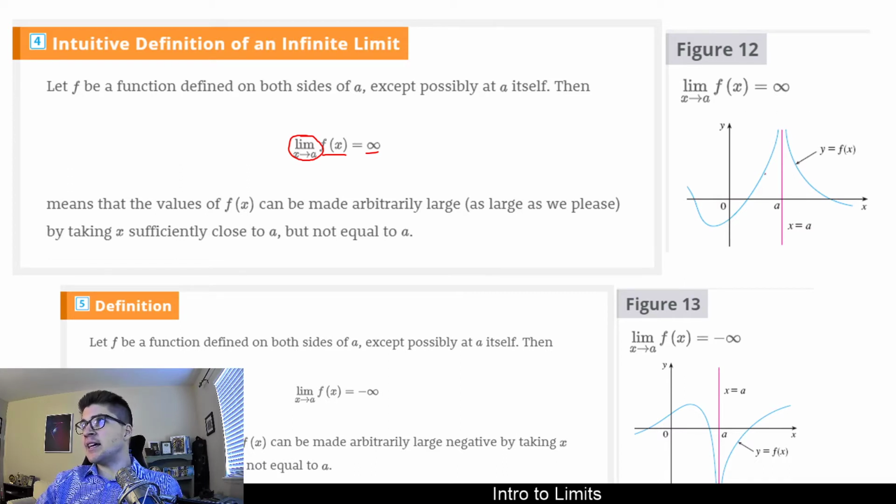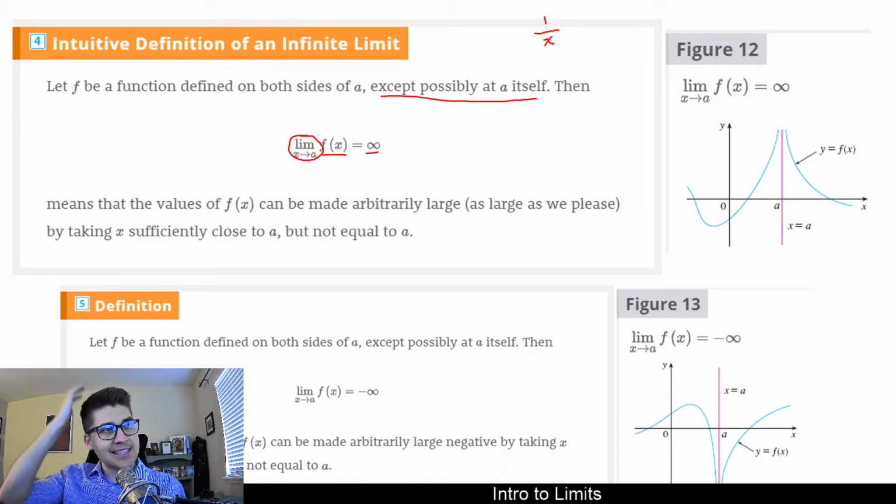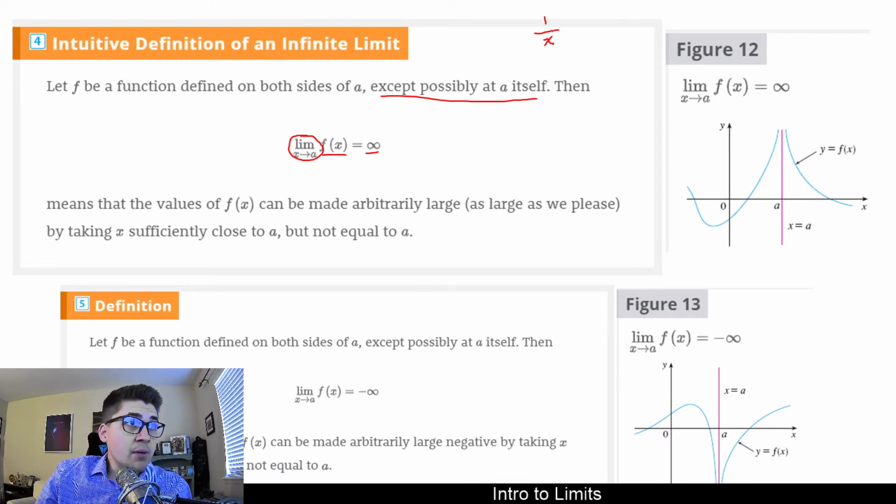But looking at an example, as I get closer and closer to a, I notice that it doesn't necessarily even have to be defined at a, which is like the primary example 1 over x, right? 1 over x was undefined when x equals 0 because you can't divide by 0. But you could still look at what's happening as it gets closer and closer to 0. So even though the function may be undefined, you can still figure out the limit and see, well, is this limit actually defined?